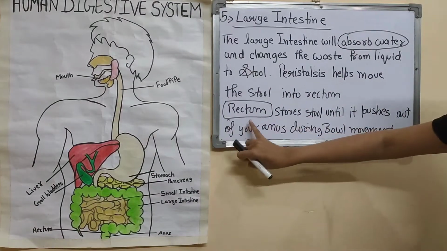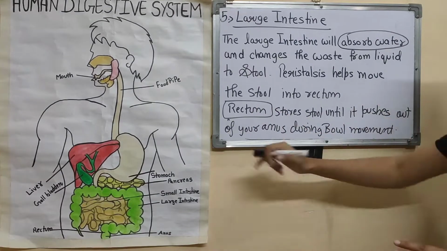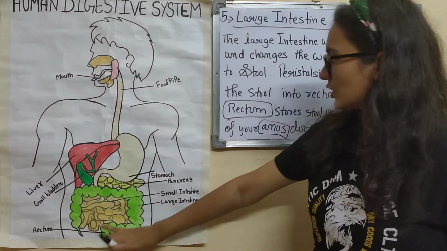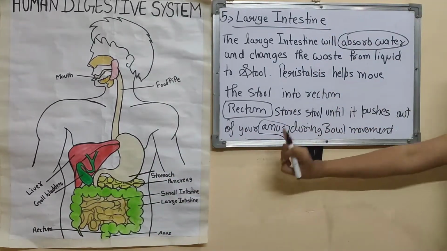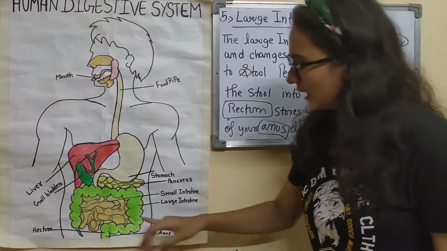Now what happens in the rectum? The rectum will store the stool until it is pushed out of your anus. In the end, the rectum will store it until it pushes it out from the anus during the bowel movement. So that's how it happens.